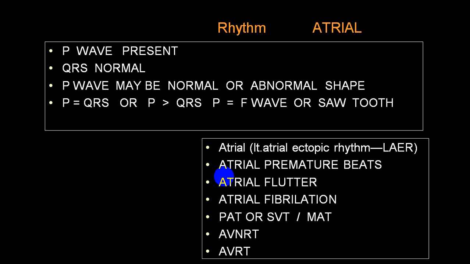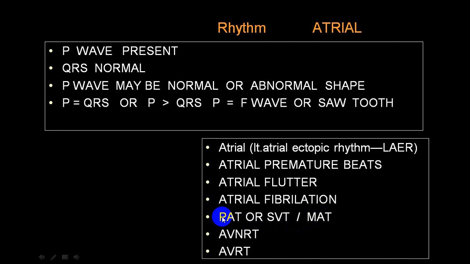And there are F waves, we call them fibrillatory waves, which means there is an absence of P wave. You can't make out a P wave there. In the case of PAT, SVT and MAT, that is paroxysmal atrial tachycardia, supraventricular tachycardia and multifocal atrial tachycardia.